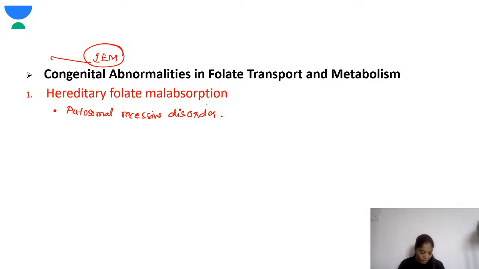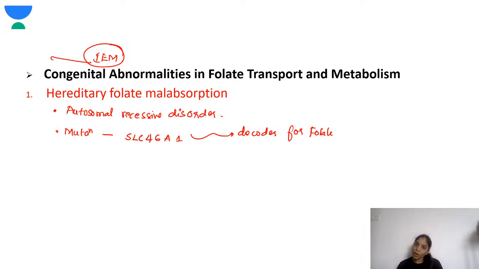Right? So autosomal recessive disorder, over here the mutation is in the gene SLC46A1. Okay, so this gene codes for a folate transporter. So now see there is a mutation in the folate transporter.